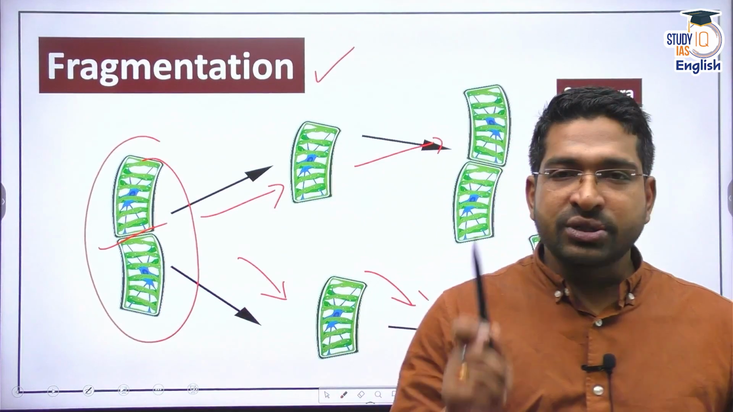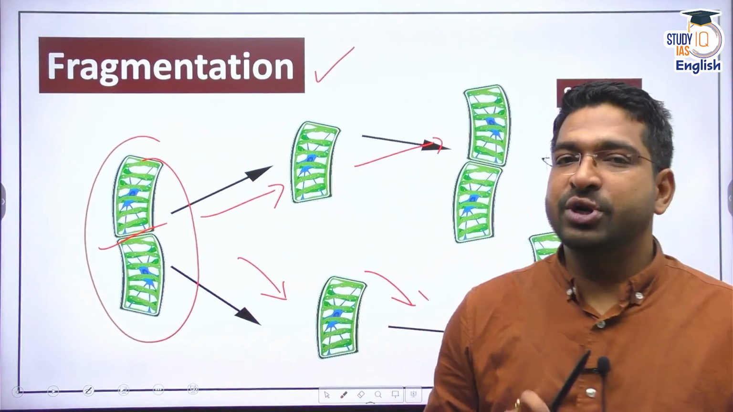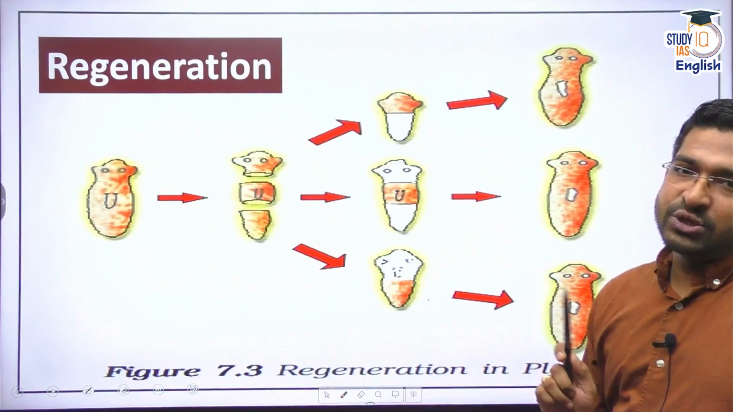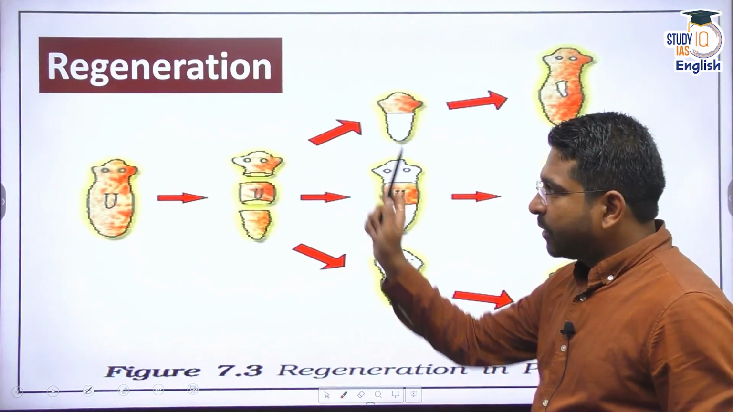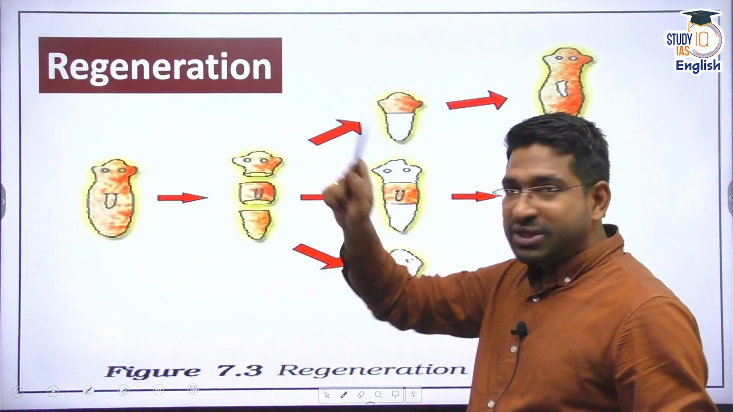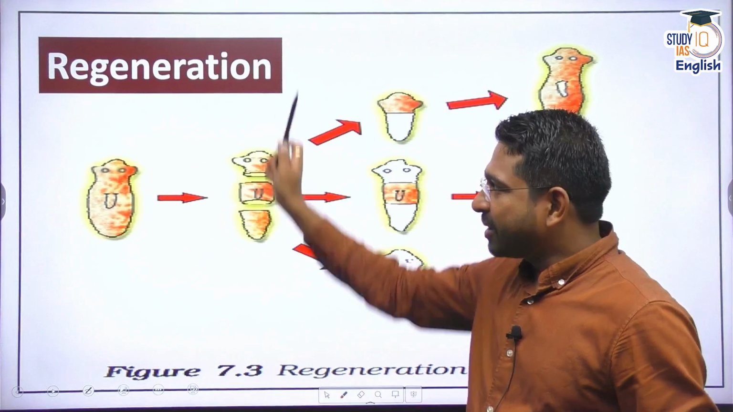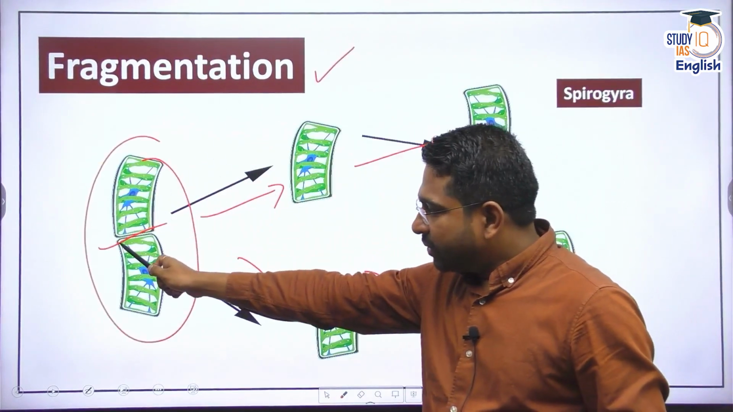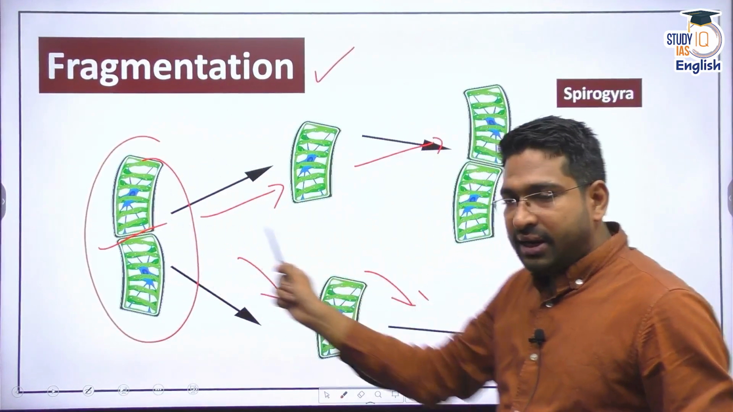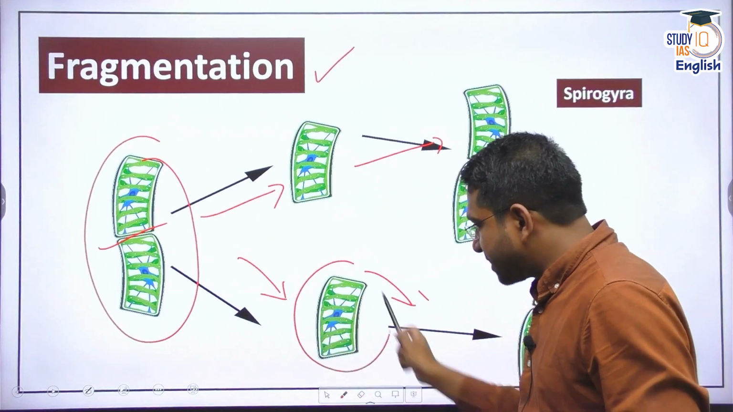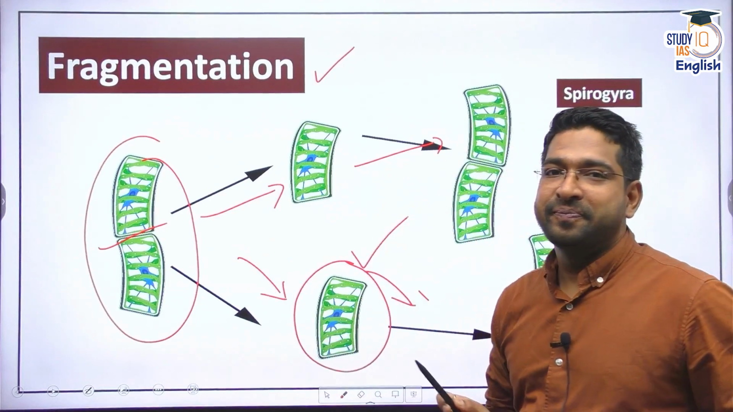Apart from fragmentation, there is one more method of asexual reproduction, that is regeneration. Now, this is very interesting. Please remember, fragmentation and regeneration are not the same. Fragmentation means any kind of fragment from the parent is capable of surviving on its own. But